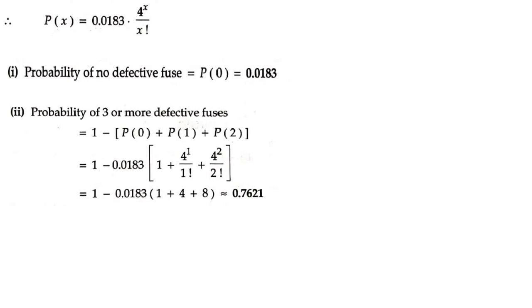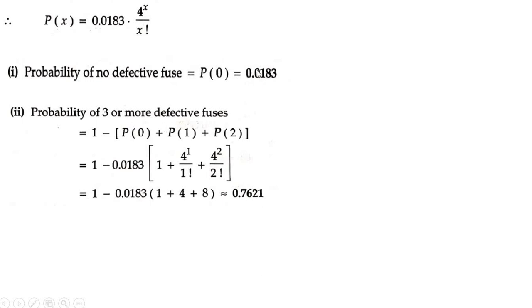So the next subquestion is probability of 3 or more defective fuses. 3 or more means P of x greater than or equal to 3, because it is probability of 3 or more than 3. So P of x greater than or equal to 3 is equal to 1 minus P of x less than 3. You can directly write 1 minus the less than. So what does less than 3 mean? What all do you have? P of 0, P of 1, P of 2.